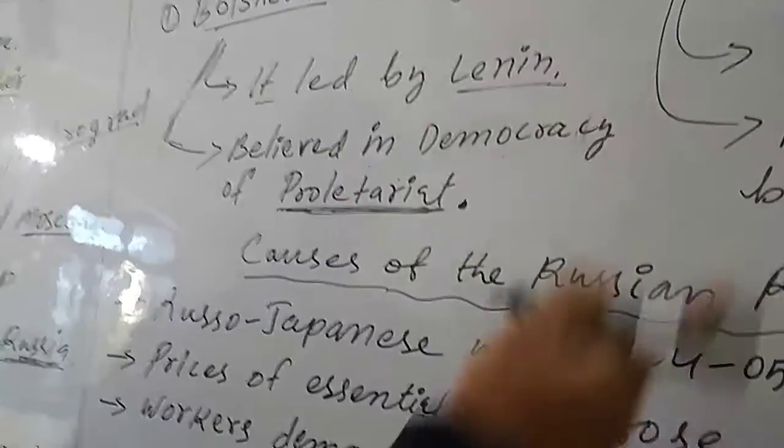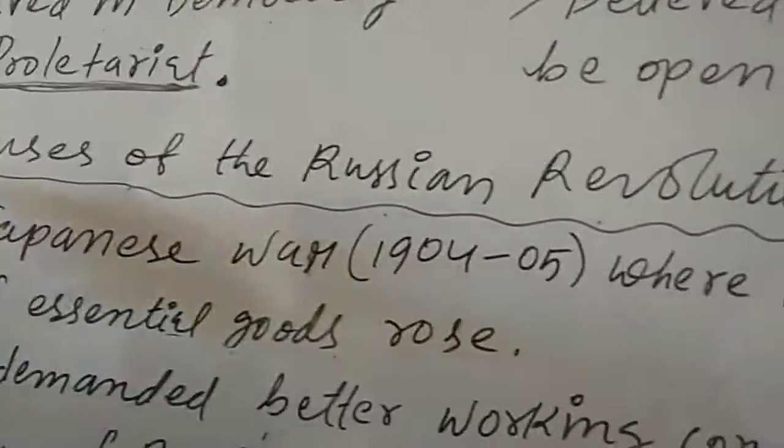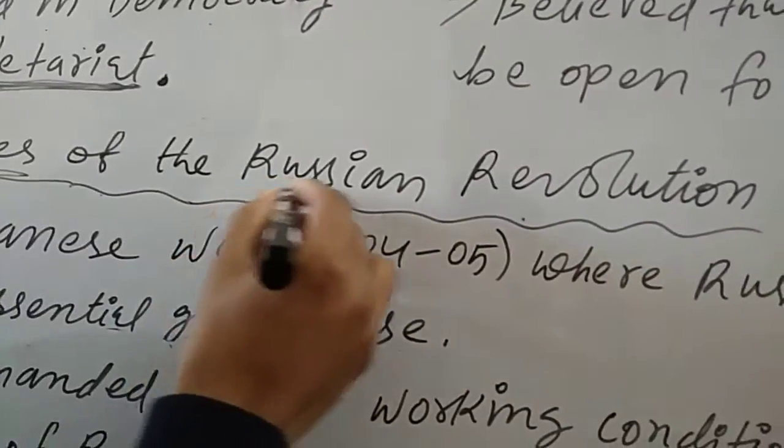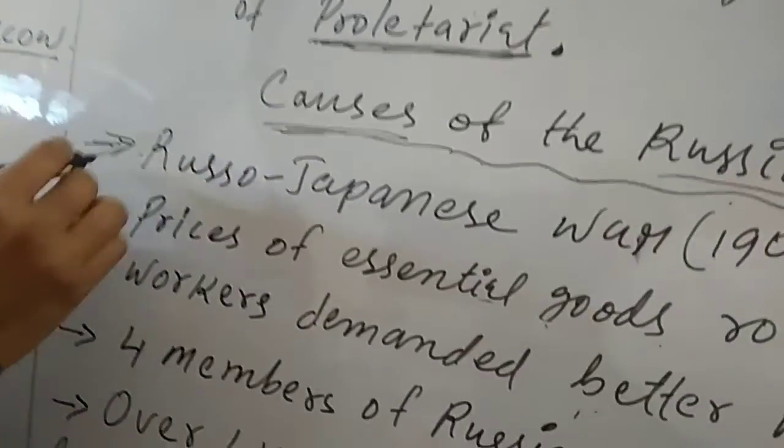Next is the causes of the Russian Revolution. Now the Russian Revolution exactly started from here. These were the causes behind the Russian Revolution. So next, let us see what the causes were.